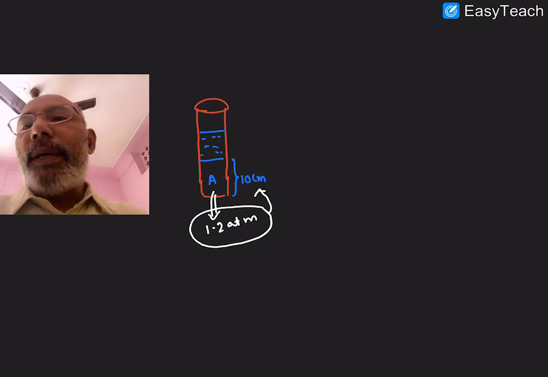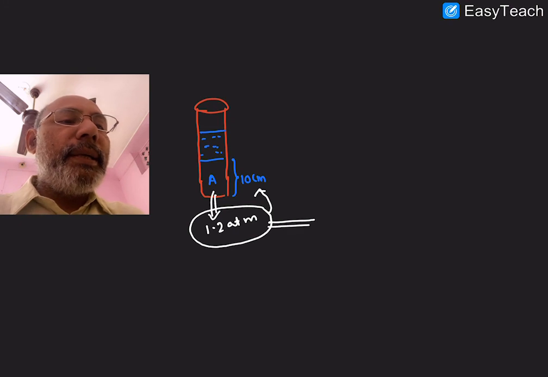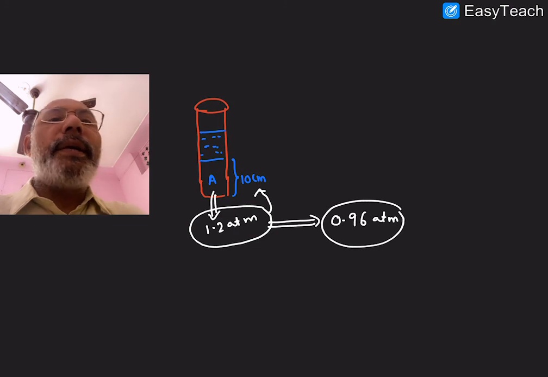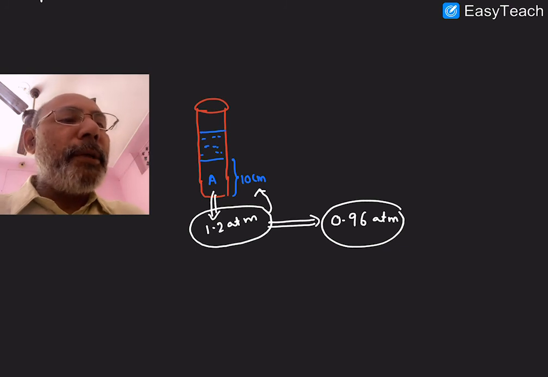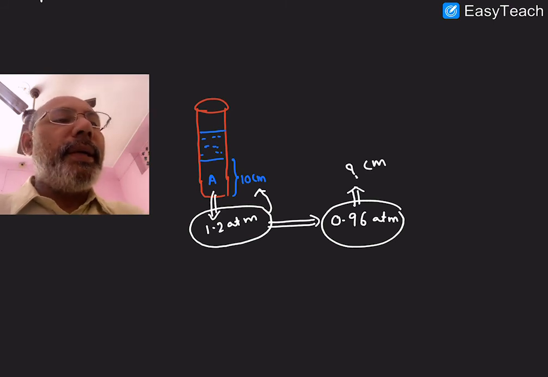But after the trimerization, the total pressure now becomes 0.96 atmospheres. It clearly shows that the quantity of A is decreased because of the trimerization. So for 0.96 atmospheres, you have to find the height of the gas A. Definitely it is less than 10 centimeters. That's what I told in the beginning.